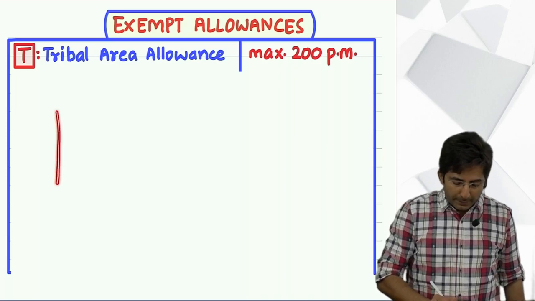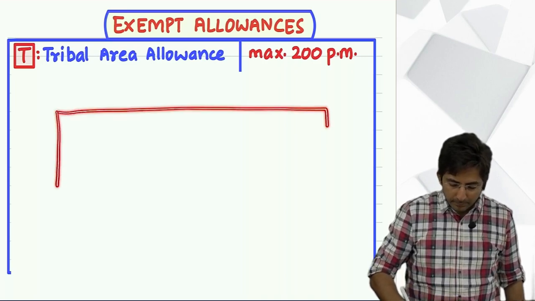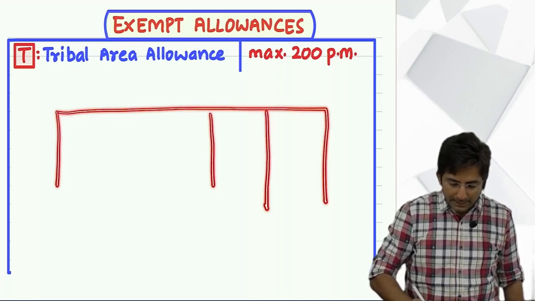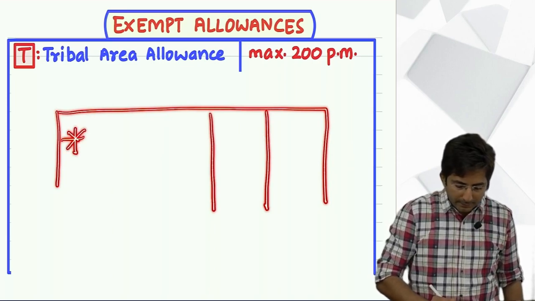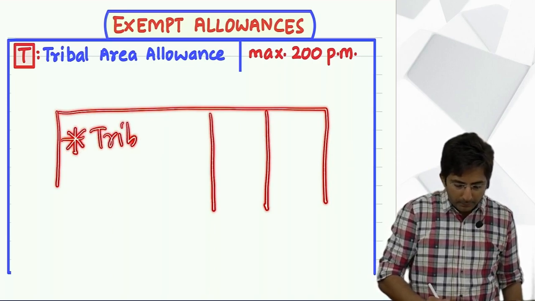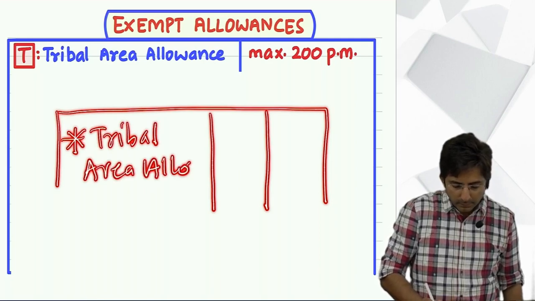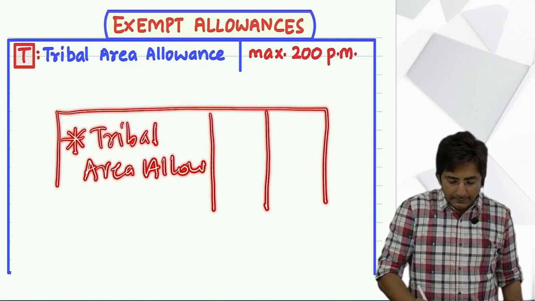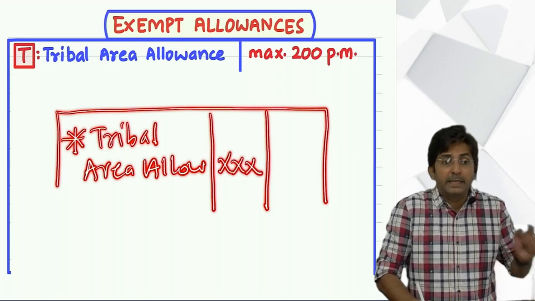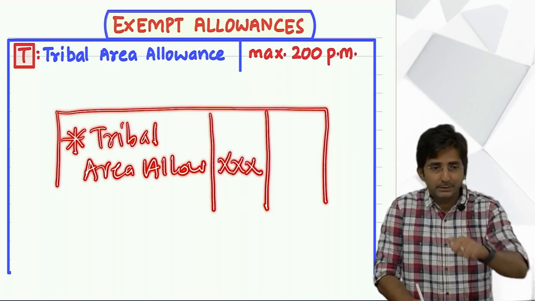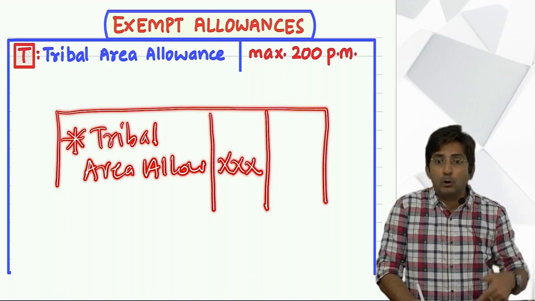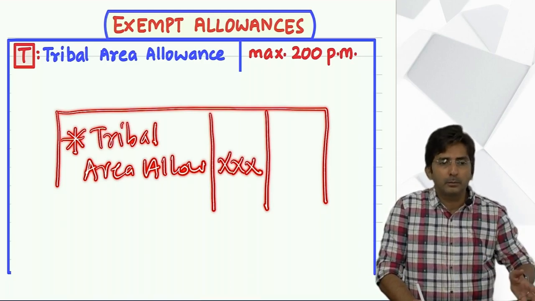See, you prepare a statement, right? Statement of income from salary. So first, you will write tribal area allowance. But see, in the inner column, you have to write the amount given in the question. In the question, they will give you 1,000 per month, 2,000 per month.